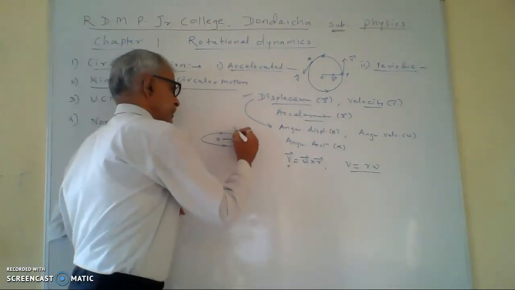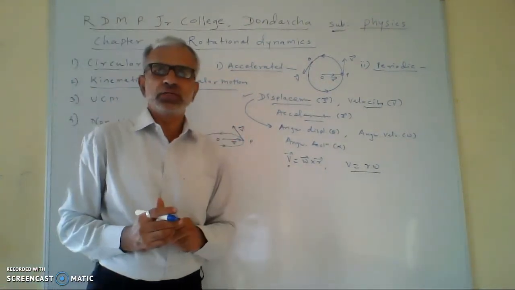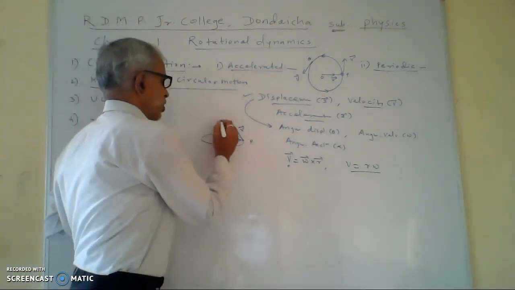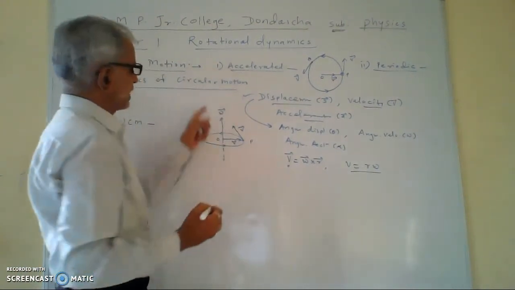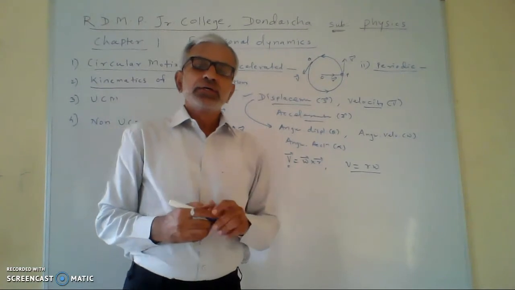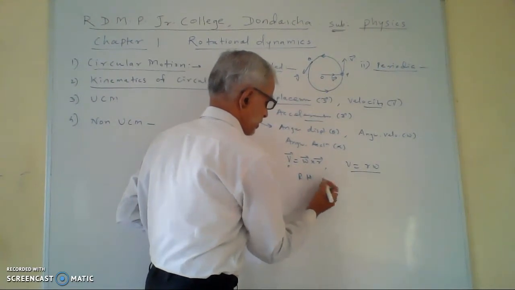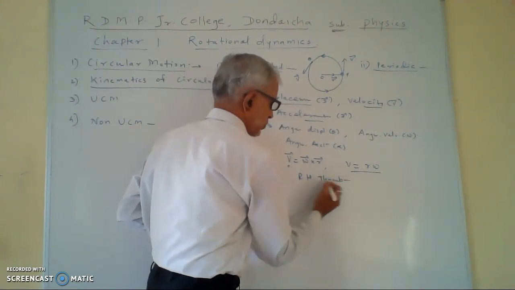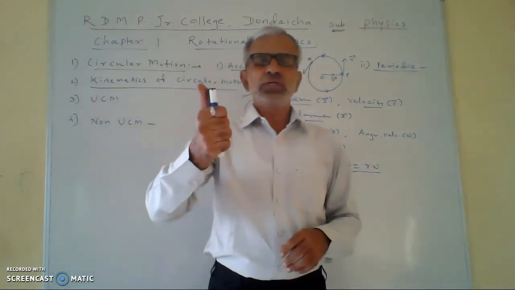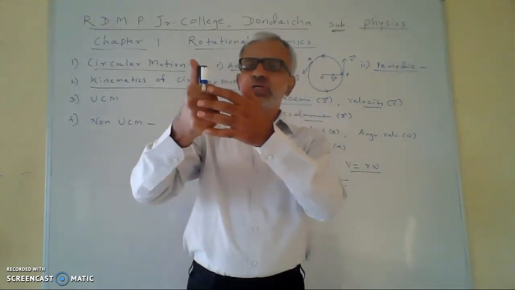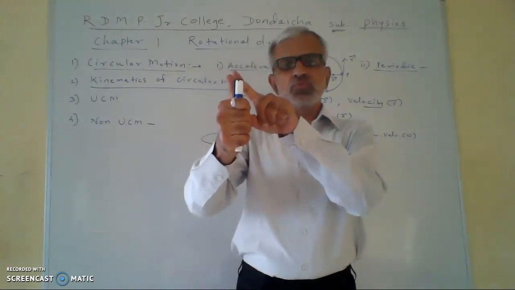Then this is the direction of the linear velocity vector v. It is perpendicular to the radius vector. Then the direction of the angular velocity is shown by this arrow. This is the direction of angular velocity, and the direction of the angular velocity is given by using the right hand thumb rule. Now according to the right hand thumb rule, if you imagine your right hand such that the four fingers are curved around the axis of rotation and the thumb is stretched in the upward direction.